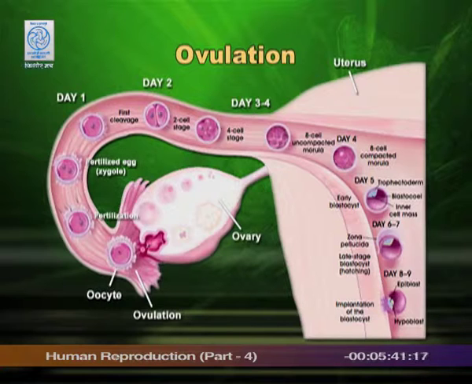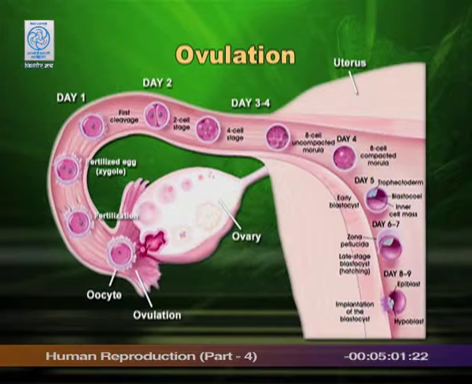But if it is fertilized, you can see 2-celled stage at end of 2nd day, and then 4-celled stage towards the 3rd day, and then it is dividing further, because one zygote is formed, division begins. 1 to 2, 2 to 4, 4 to 8, 8 to 16, and by the time it reaches uterus, the blastula which is formed, initially it is called morula because it looks like morula, mulberry kind of thing, and then it becomes round, it is called blastula, and it is like a ball of cells, and in this stage 16 or 32 cell stage, it reaches uterus.